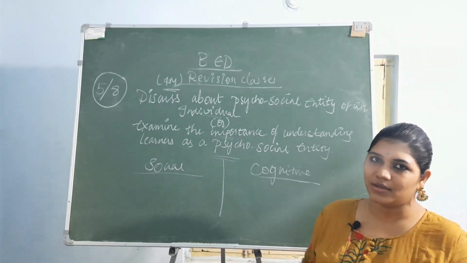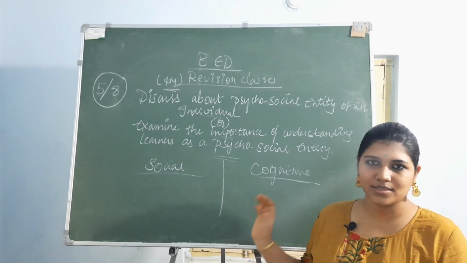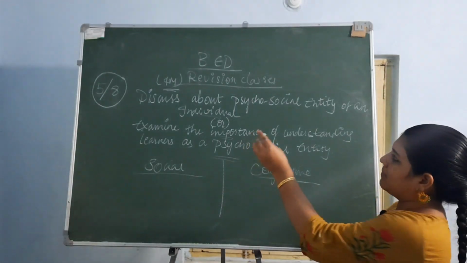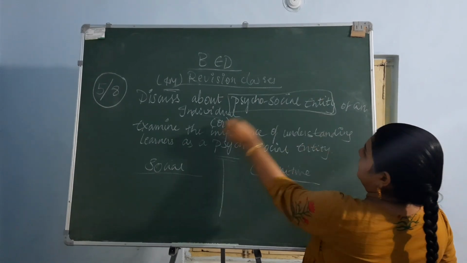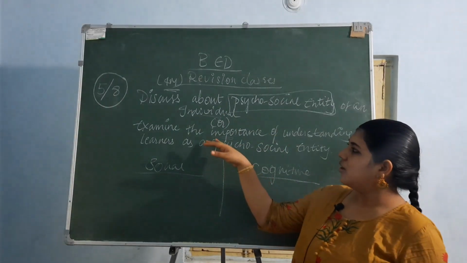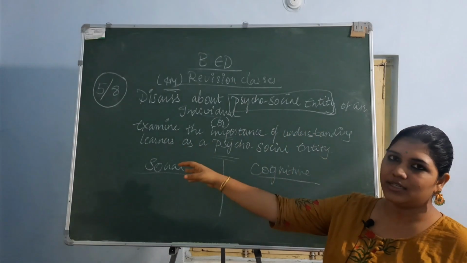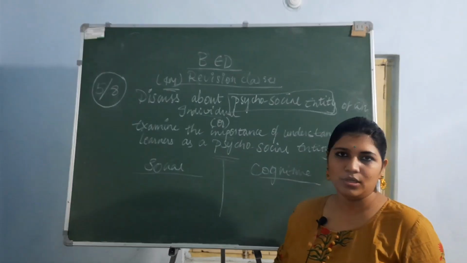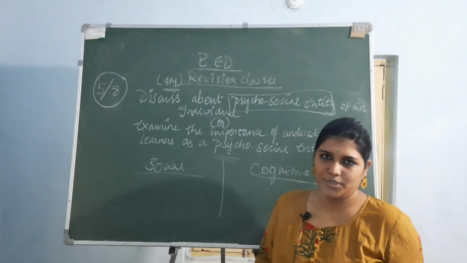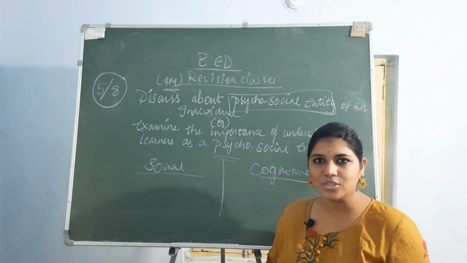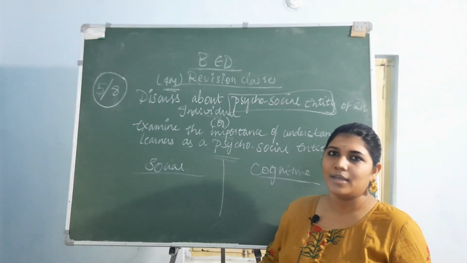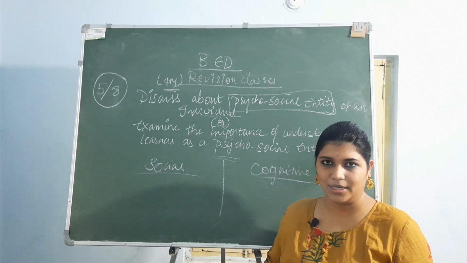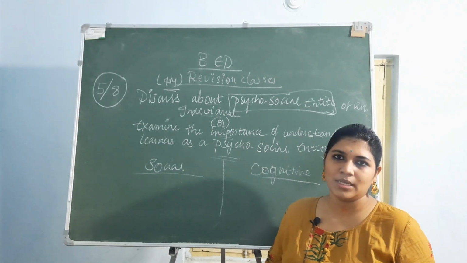Whatever the question is, twisted, shifted, whatever it is, the answer you have to write is what I am going to explain today. The basic point you have to keep in mind is the psychosocial entity of an individual, or the importance of understanding learners as a psychosocial entity. So when you are in the school, you have to focus on the learner's point. If you have to teach that learner, the one who is learning, then you have to understand them first.